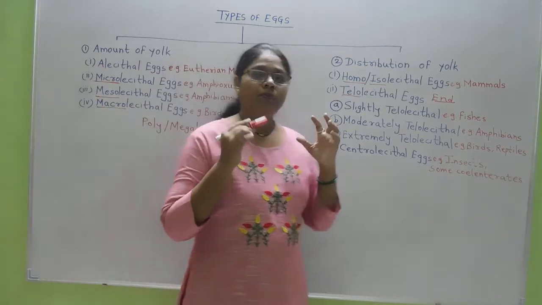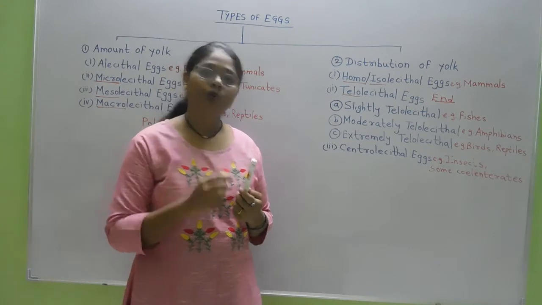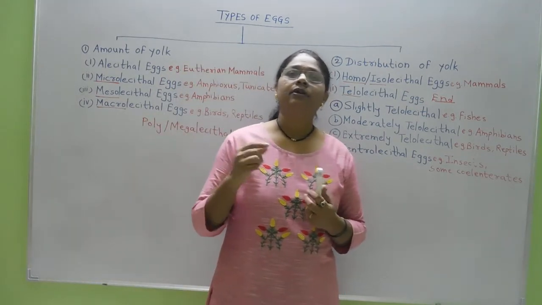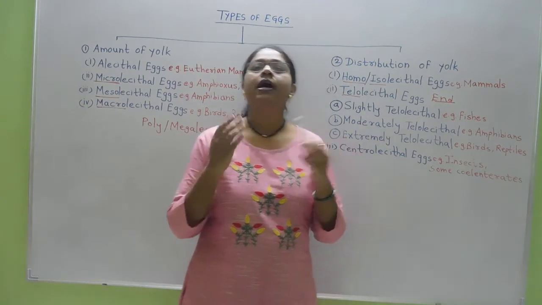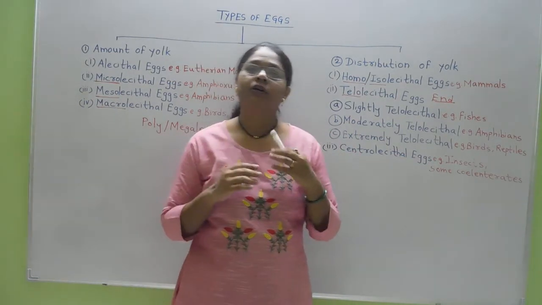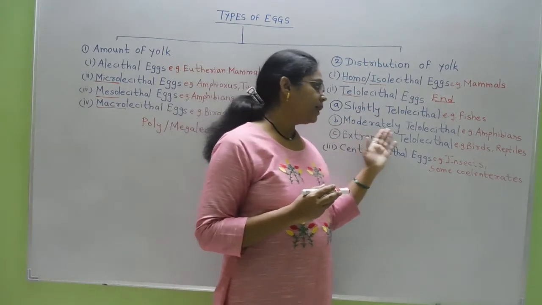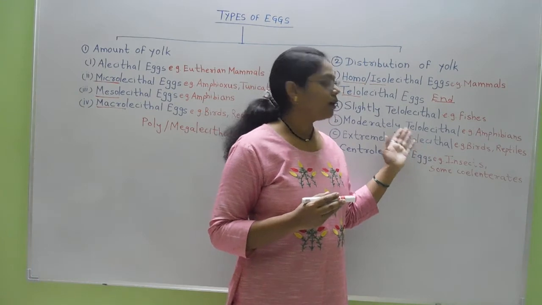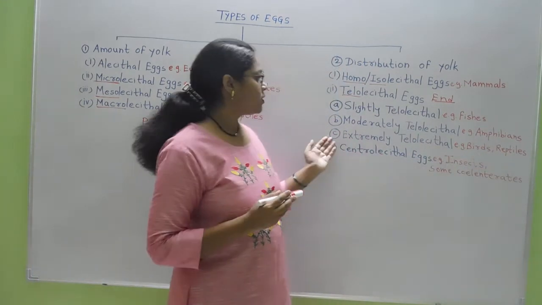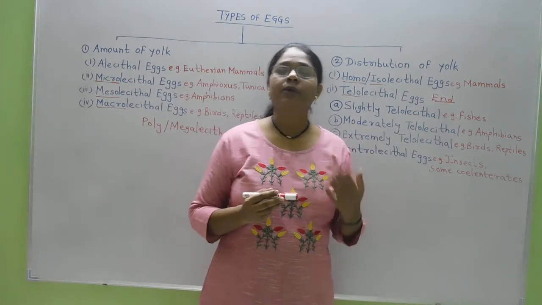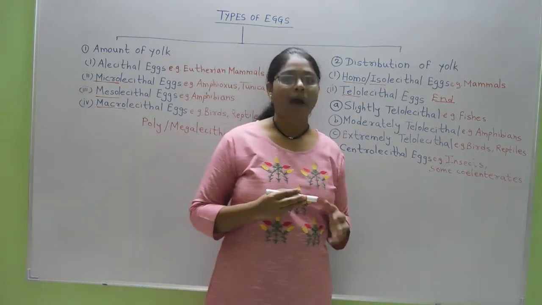As most part of the egg contains the yolk, the egg nucleus as well as the egg cytoplasm is shifted towards the animal pole end of the egg in such kinds of eggs. Extremely telolecithal eggs are the characteristic of birds and reptiles' eggs. They are also present in the monotremes, that is in the egg-laying mammals.